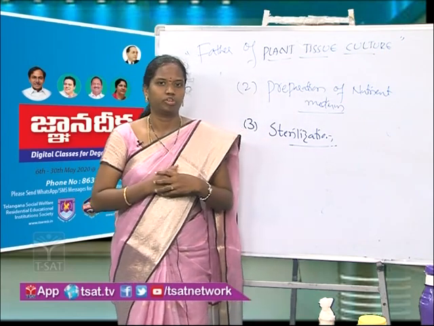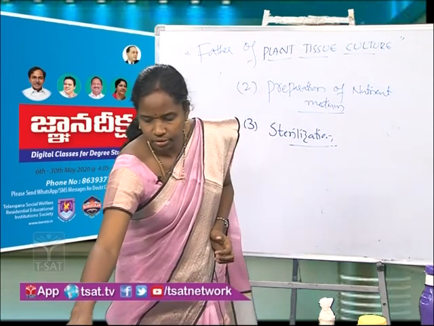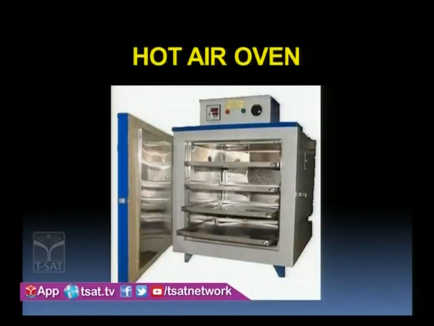This is one of the commonly used equipment, and we have one more. Now look at the image. It is a hot air oven. This hot air oven can also be used for the sterilization process.